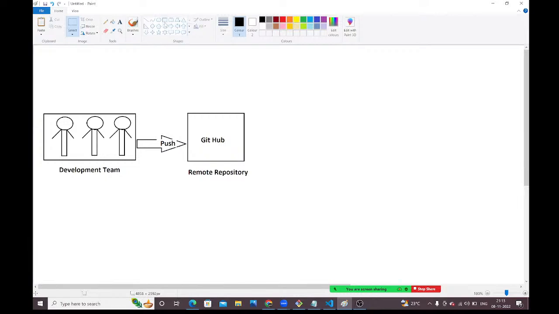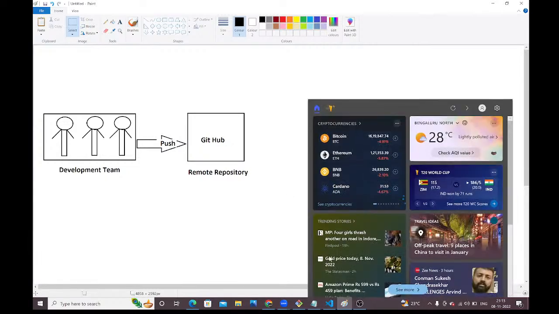Now observe carefully, guys. As DevOps engineers, the operations team, what do we need to do? Whatever code the developers have uploaded into this remote repository, can I give this code directly to the client? Please respond in the chat box, guys. Can I give the developer's code directly to the client?